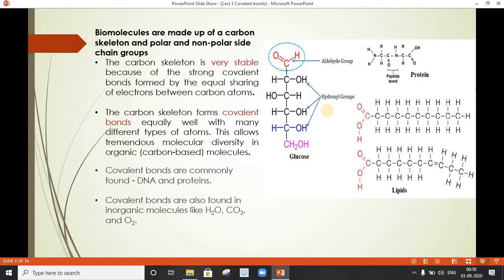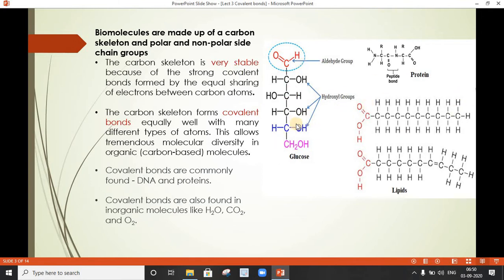And these biomolecules are made up of large numbers of carbon atoms, and along with that, other atoms are also observed. Now, the arrangement of these carbon atoms forms the skeletal part. So, what is the skeletal part?